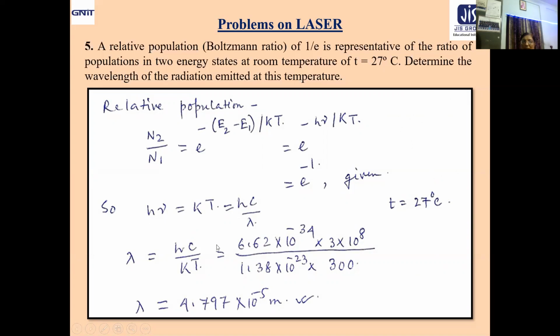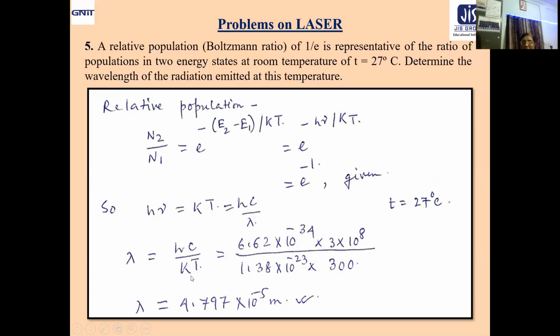You are asked to find out the wavelength. That's why we have converted nu into lambda. So lambda equal to hc by kT. Now h value 6.62 into 10 to the power minus 34 joule second. c value 3 into 10 to the power 8. And k value 1.38 into 10 to the power minus 23 joule per Kelvin.